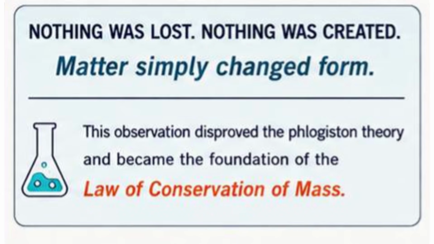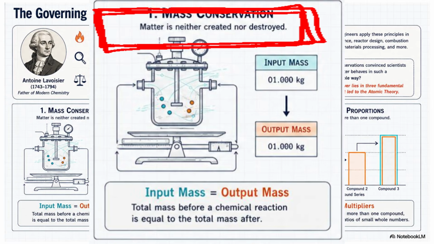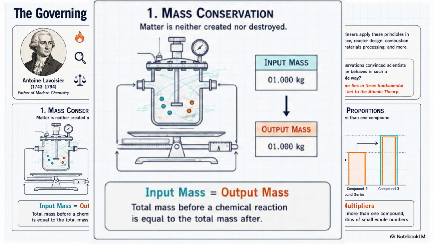This observation completely disproved the phlogiston theory and eventually became what we now know as the law of conservation of mass. This law states that matter cannot be created or destroyed. During a chemical reaction, the substances may change into new substances, but the total mass remains constant.